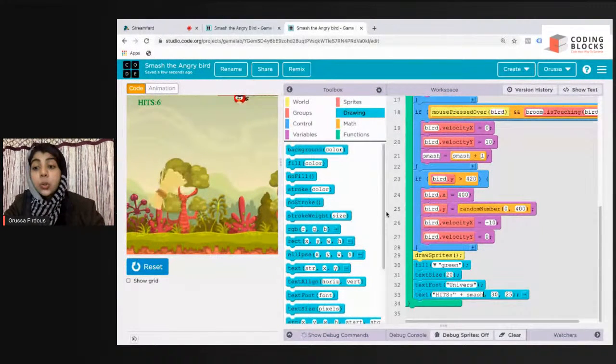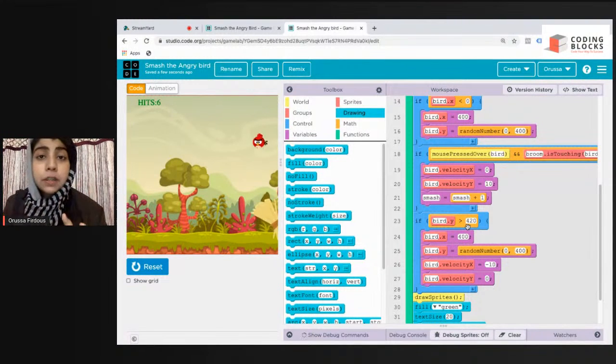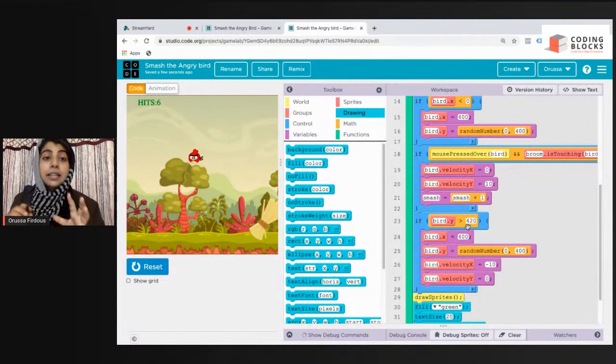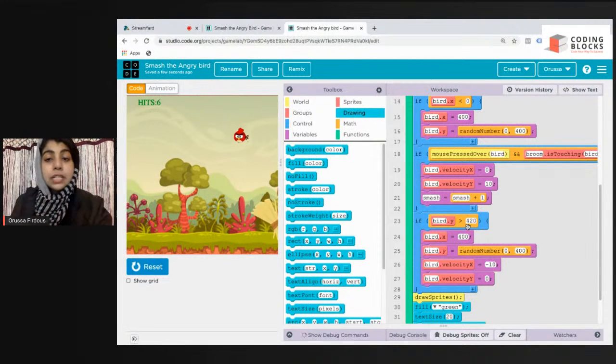So this smash equals smash plus 1, we can attach this block in if bird.y is greater than 420. No need to get confused, I'm going to explain again. If I've attached smash equals smash plus 1 in the block where mouse pressed over bird and broom is touching the bird, just because of frames and a few seconds here and there, it is adding it multiple times.